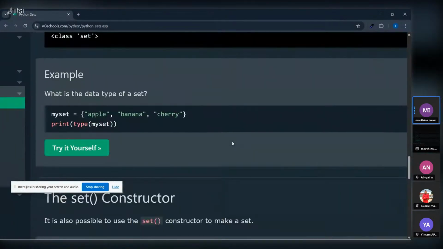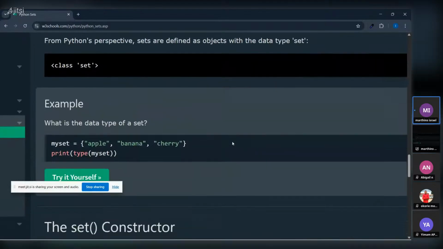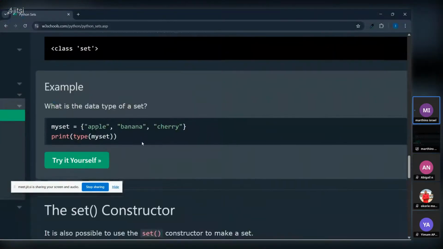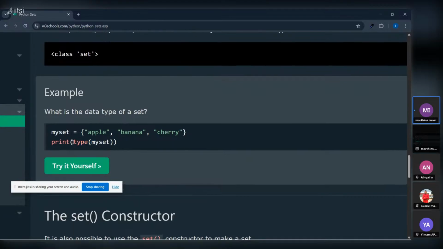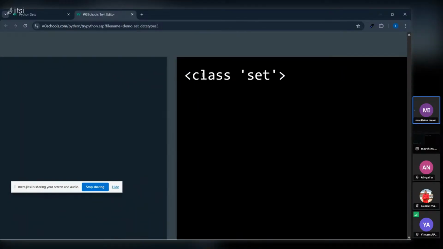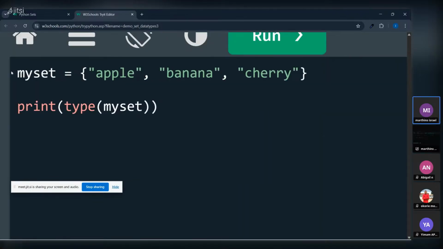Okay, we can also check the type of thing we are using, if it's a set, if it's a class, or if it's an object. To check it, we use the type function inside the print statement, and we say type, open your bracket and close it. Then we call the employee, emp, or the set. When we do this, it will say this is a class of set. So we can know what type of data type or value they've given to us here.